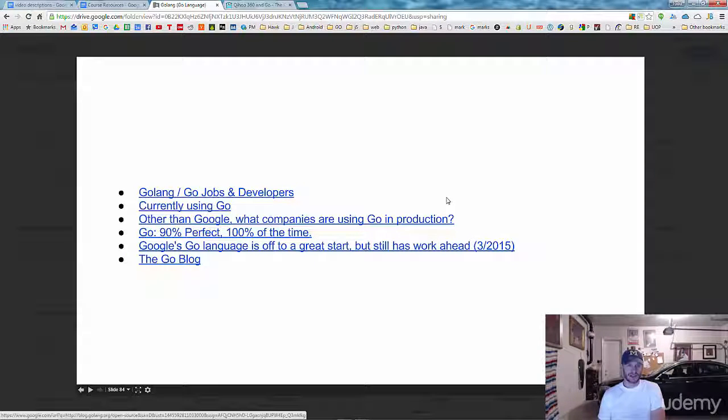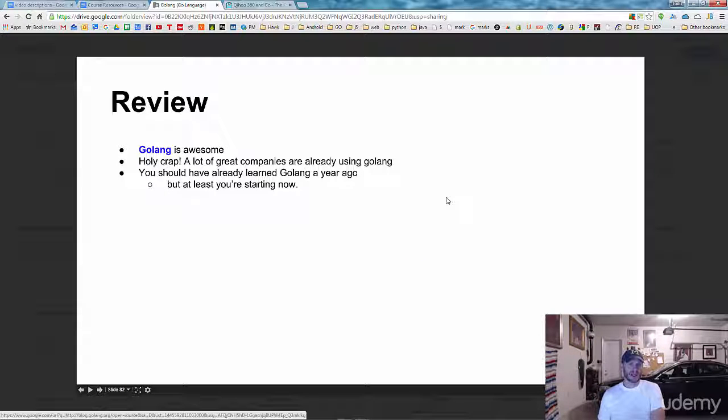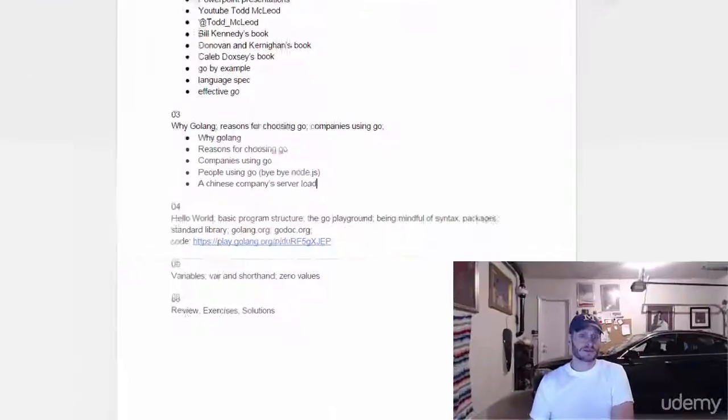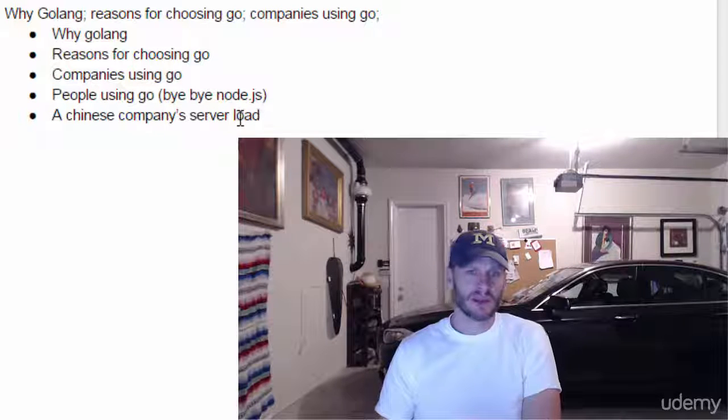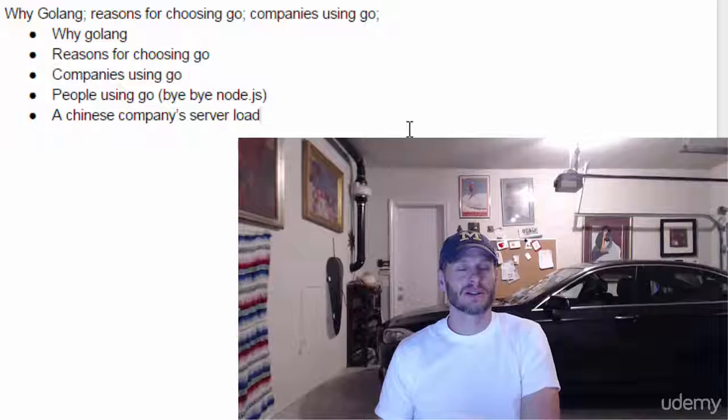And here are some of the sources you could reference when you open the presentation, for where I got a lot of this information. All right, so that's a little bit about why Golang, reasons for choosing Go, companies using Go and people using Go, bye-bye Node.js, and a Chinese company's server loads. Some cool stuff about why you should choose Go.